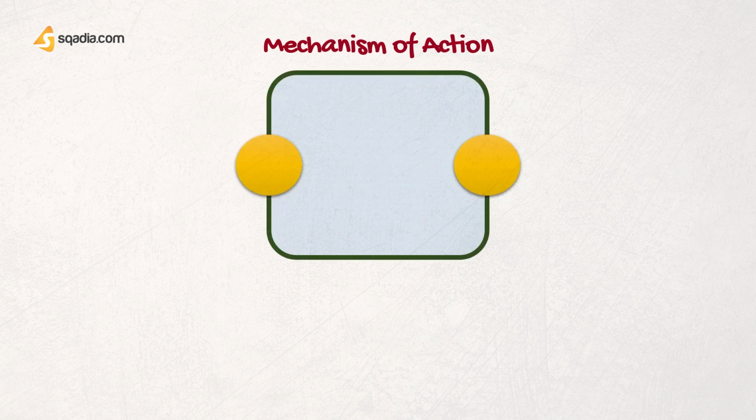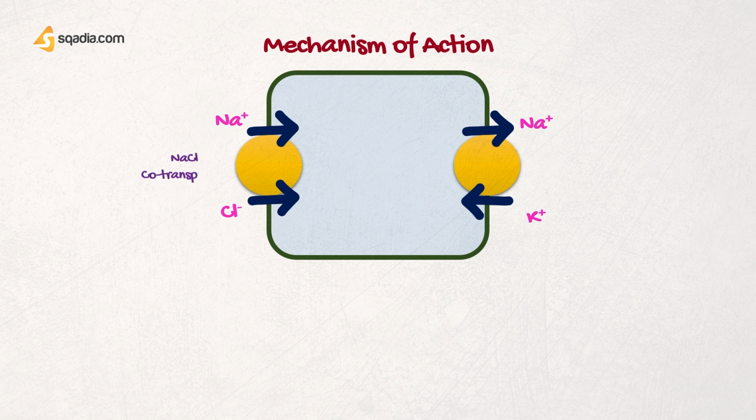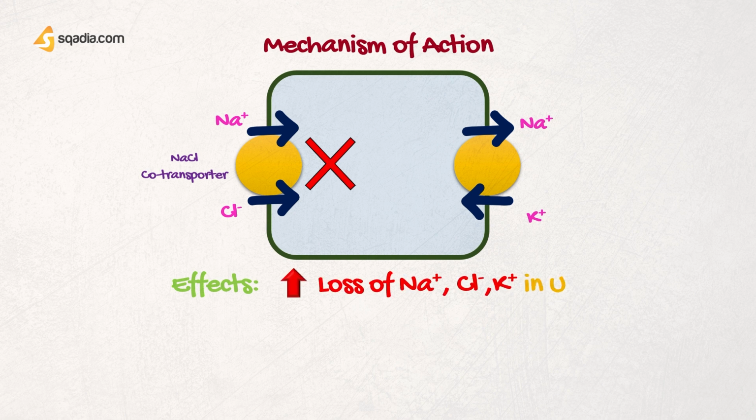In this diagram, you can see there is a tubular cell and the target of thiazide diuretics is the sodium chloride cotransporter, which is located on the luminal membrane of the cell. When this transporter is inhibited, sodium chloride reabsorption will be inhibited. Hence, more sodium and chloride will be excreted into the urine, and this is going to produce a hyperosmolar urine. Now, this is again a property which is unique to only the thiazide group of diuretics. Other diuretics do not produce hyperosmolar urine.